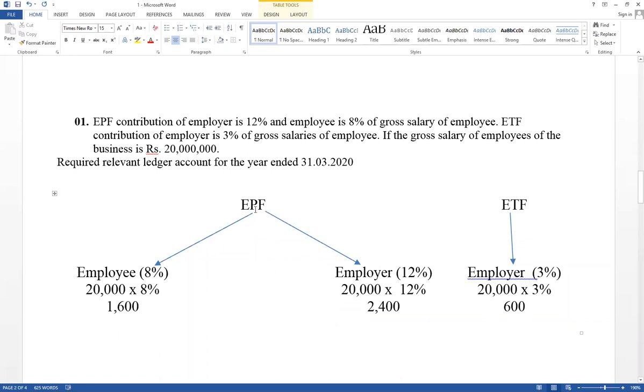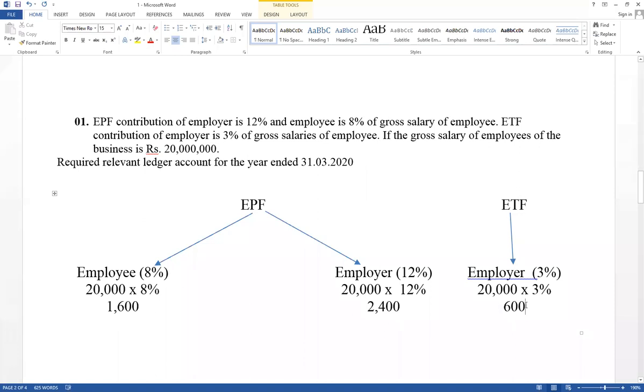For EPF, both employee and employer give their contribution, based on the gross salary of the employee. The employee gives their contribution 1,600, 8%. The employer gives their contribution 12%. Think about here, total value equals 4,000. Each and every month based on salary, 4,000 should be transferred to the central bank from the employee's salary. The employee gives this value, and the business gives this value.